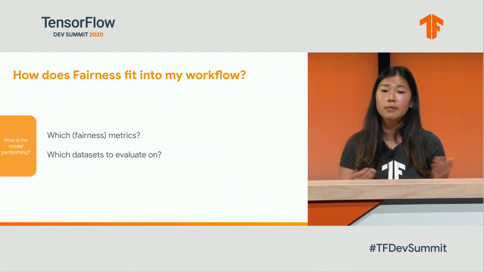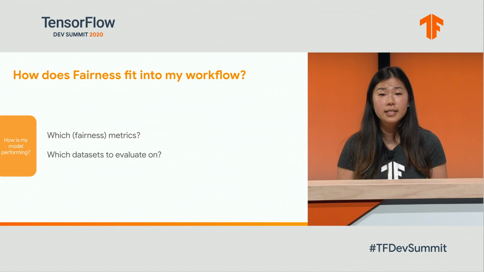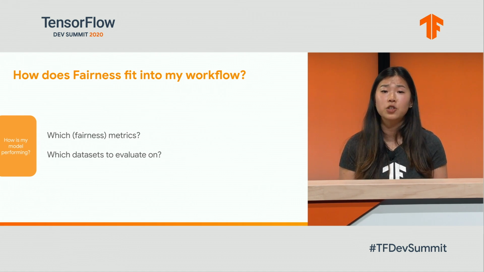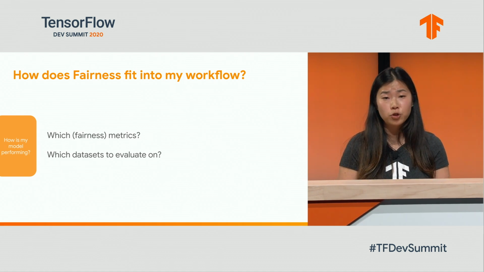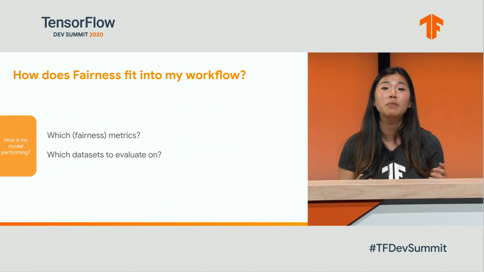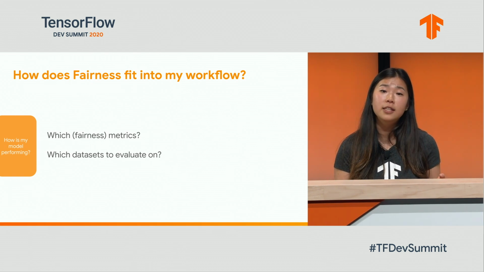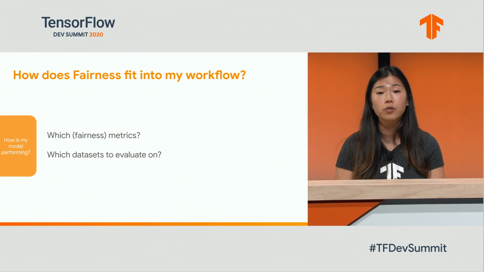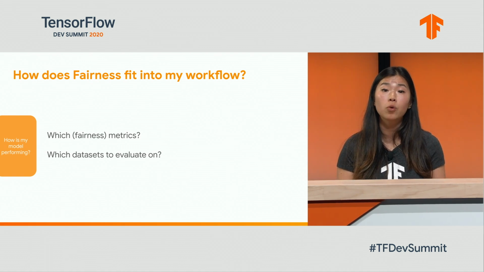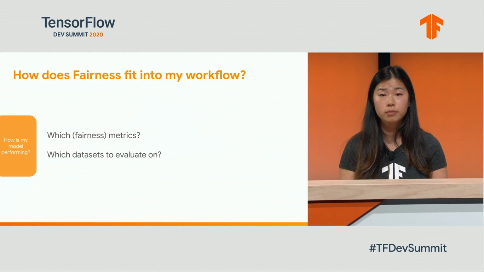The first question is, how can we do this? The answer, as I mentioned before, isn't that different from a general model quality workflow. The next few slides will highlight the touch points where fairness considerations are especially important. Let's dive in. How do you define success in your model? Consider what your metrics and fairness-specific metrics are actually measuring and how they relate to areas of product risk and failure. Similarly, the data sets you choose to evaluate on should be carefully selected and representative of the target population of your model or product in order for the metrics to be meaningful.